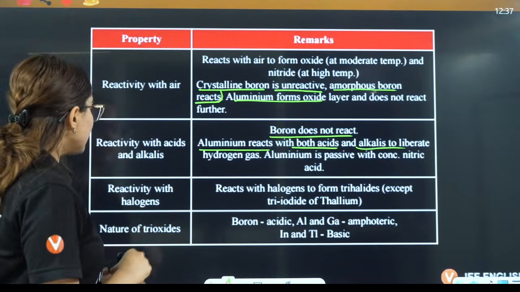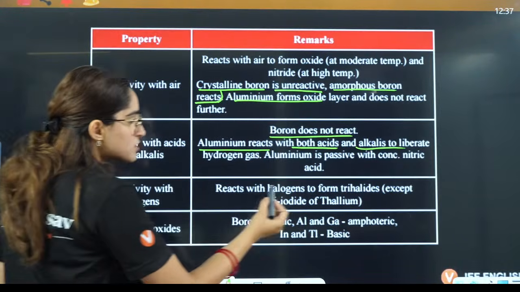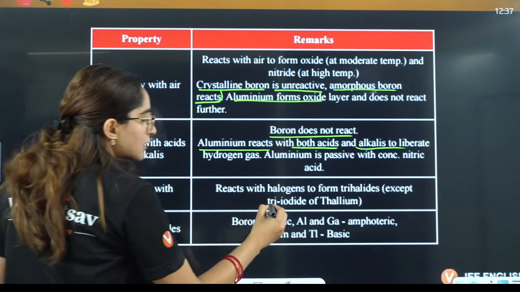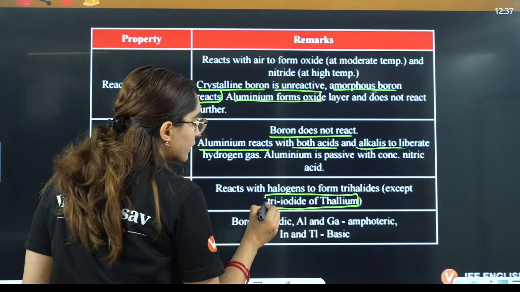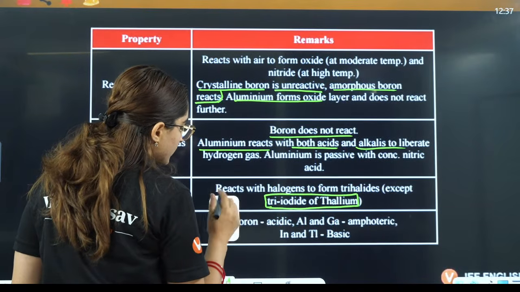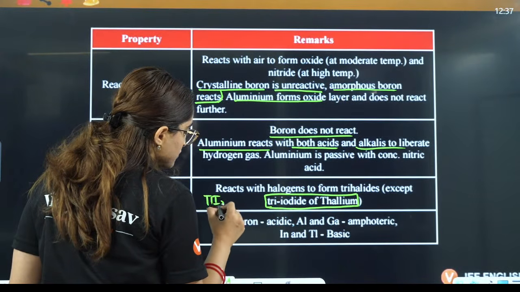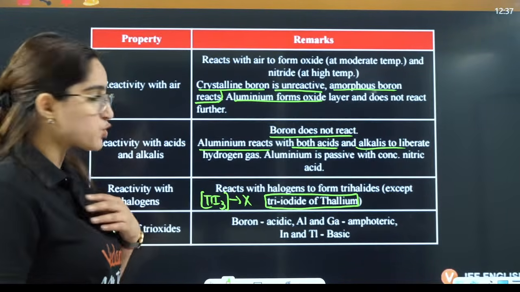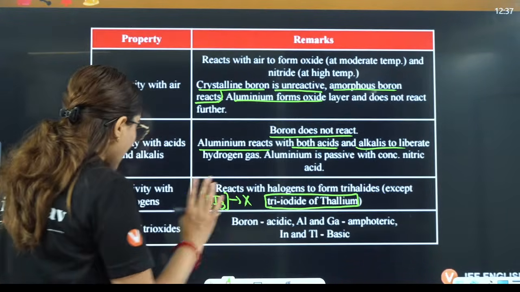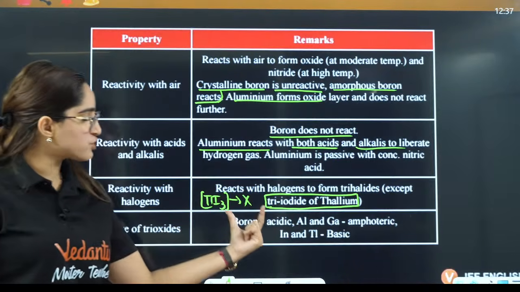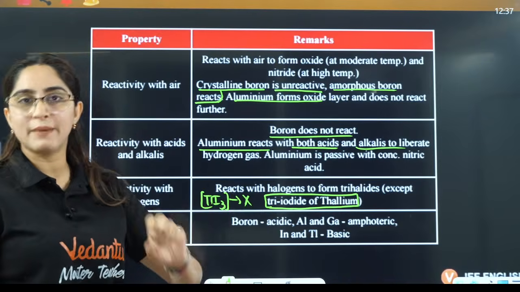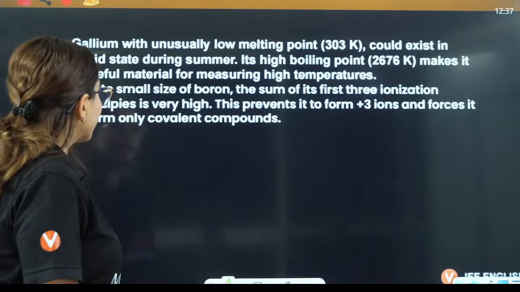Then reactivity with halogens. It reacts with halogens to form trihalides, except thallium triiodide, that is TlI3, which does not exist. This is very important: which of the following does not exist? The trioxide of boron is acidic, aluminium and gallium oxides are amphoteric, and indium and thallium oxides are basic in nature. This is all the table that you have.